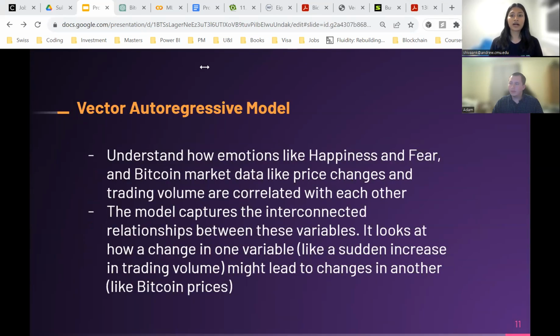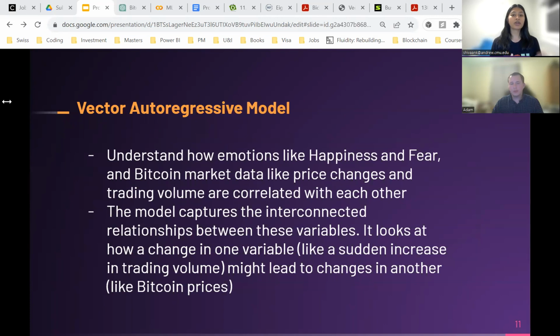So this model dives into the emotional components of the Bitcoin market. It analyzes how sentiments like happiness and fear correlate with hard data like price fluctuations and trading volumes. So we use the happiness score, fear score, Bitcoin traded, and closing price difference from the previous day as our features in this model.